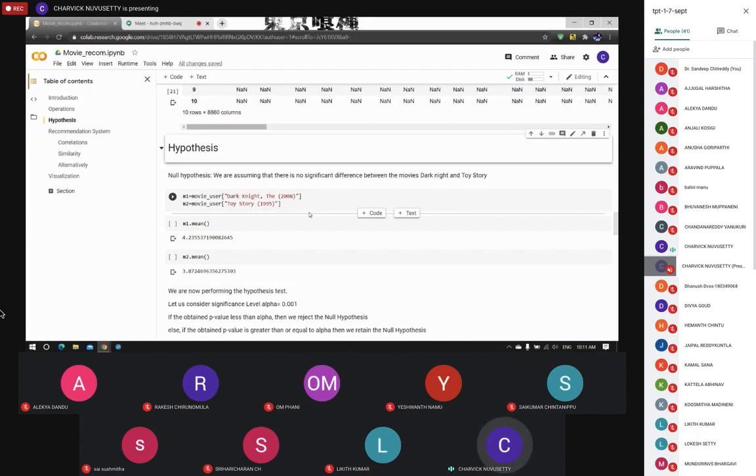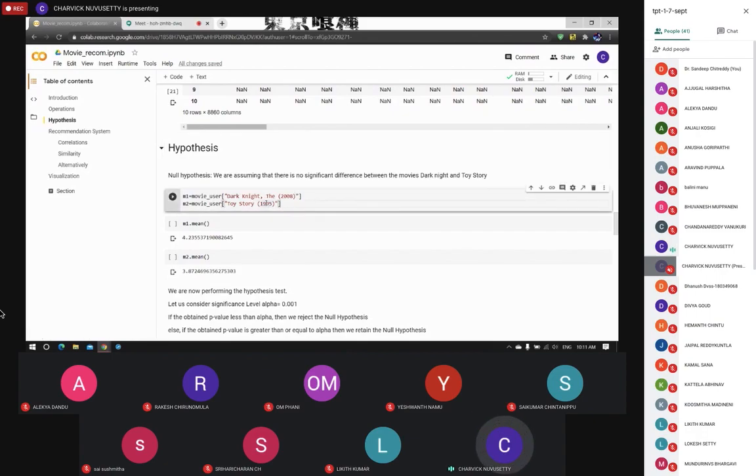Now that we understood the basic concept of null hypothesis, let us look at the code. Here we are making a null hypothesis assumption that there is no significant difference between the movies Dark Knight and Toy Story, but the movies Dark Knight and Toy Story are nowhere similar to each other. But let us now try to prove that mathematically or statistically.